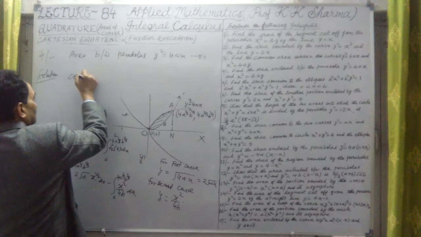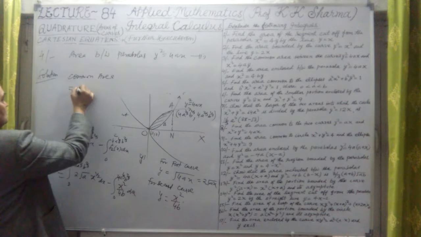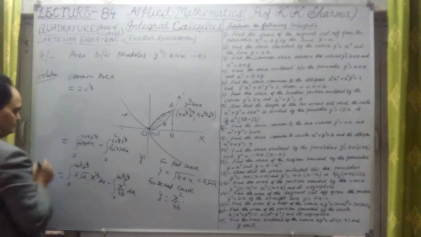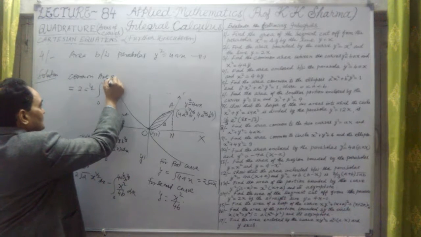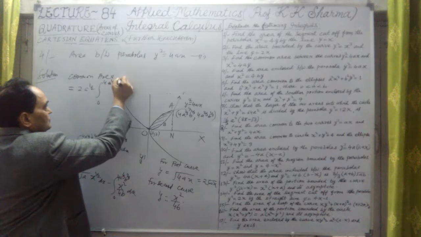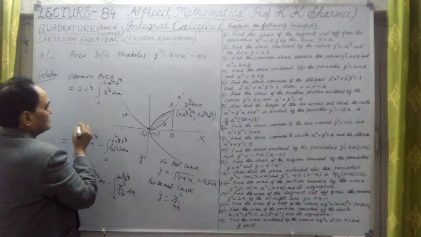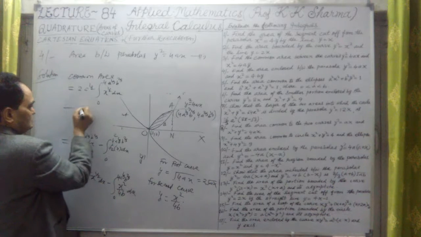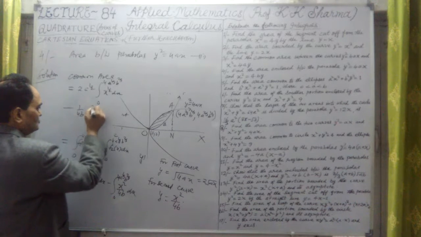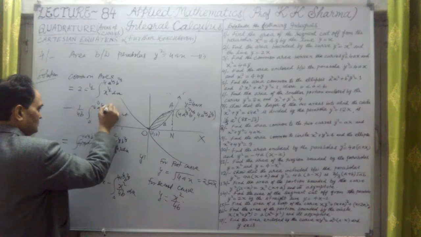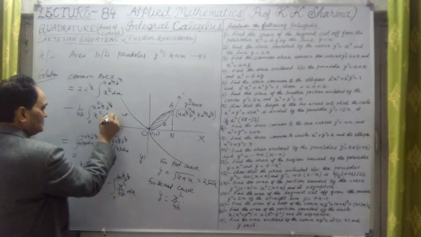So what is the final common area? Common area is equal to the first integration. 2 a raised power half I have taken outside, and then x raised power half is to be integrated, 0 to, let me write the limit, a raised power 1/3, b raised power 2/3, x raised power half into dx, minus sign, 1/4b outside, 0 to again 4a raised power 1/3, b raised power 2/3, x square into dx.